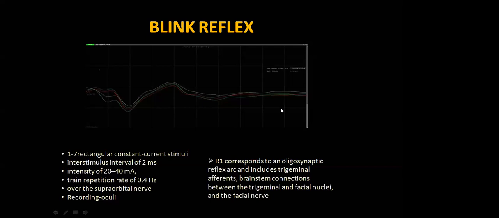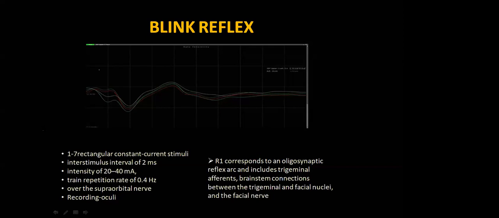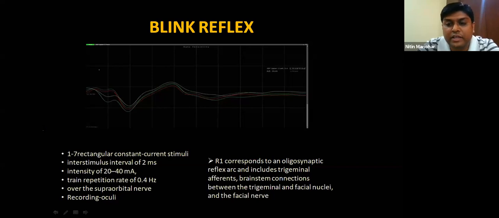Yes, sir. And how to reduce bone transmission while doing transcranial MEP for facial or trigeminal nerve? I think the question is how to reduce the bone transmission. Yeah, that is basically for facial or corticobulbar MEP. What we use is the interstimulus interval. We again stimulate after a train. So that differentiates whether it's a direct spread or whether it's a central response. That is how we do it for all the corticobulbar, corticofacial MEPs, cranial nerve MEPs especially.